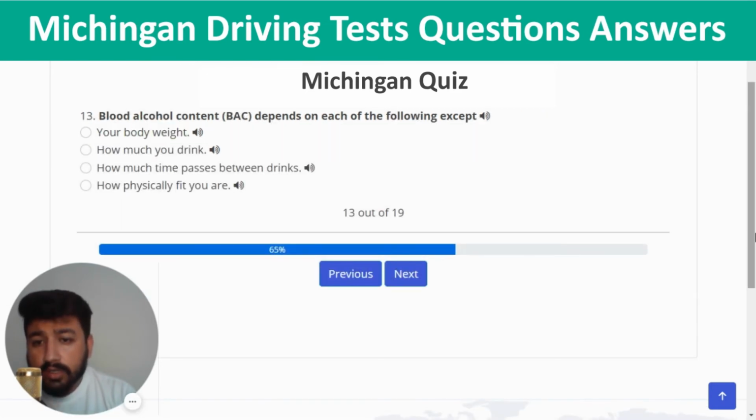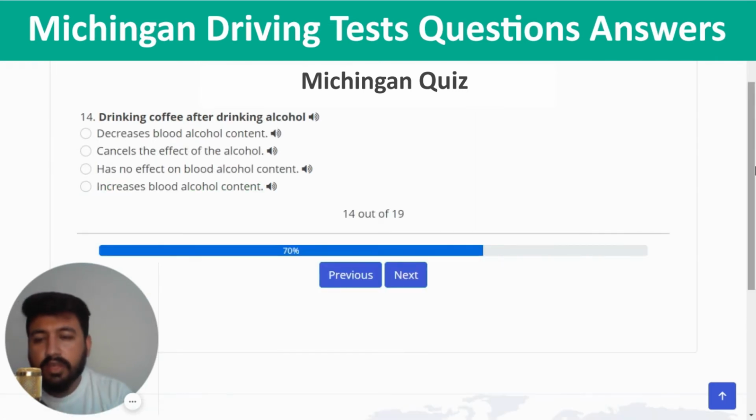Next. Blood alcohol content (BAC) depends on each of the following except. The right answer is how physically fit you are. So let's click on the last option. Correct. The 14th question is drinking coffee after drinking alcohol. The right answer of this question is has no effect on blood alcohol content. So I'm going to select the third option.